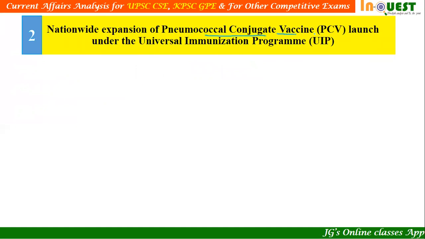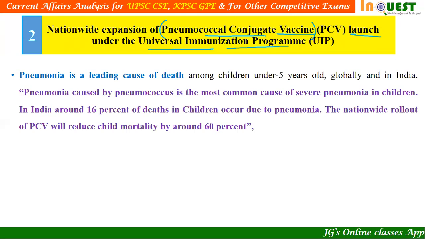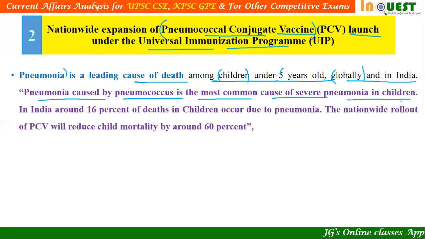Nationwide expansion of the pneumococcal conjugate vaccine launch under the Universal Immunization Program. Now, what is the importance of this vaccine? Let us understand. Pneumonia is a leading cause of death among children under 5 years old, globally and in India. Pneumococcus is the most common cause of severe pneumonia in children. Out of many types of pneumonia, pneumococcal pneumonia is one of the major causes of pneumonia infection in children.